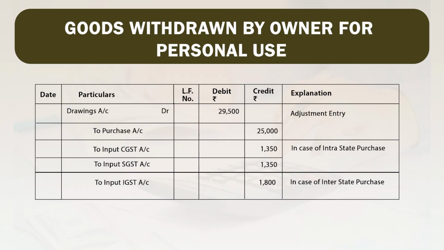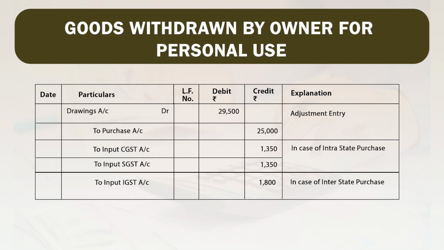Now, what happened here? He has withdrawn goods of rupees 15,000 plus 10,000. So, here drawings account is debited by 29,500, but the goods withdrawn are of rupees 25,000. Friends, kindly note that here we have to cancel the amount of GST, and that is why the total amount including GST we have to cancel and debit to drawings account. Therefore, drawings account is debited by 29,500. Purchases will be cancelled by 25,000, as I told you, 15,000 from intrastate and 10,000 from interstate.